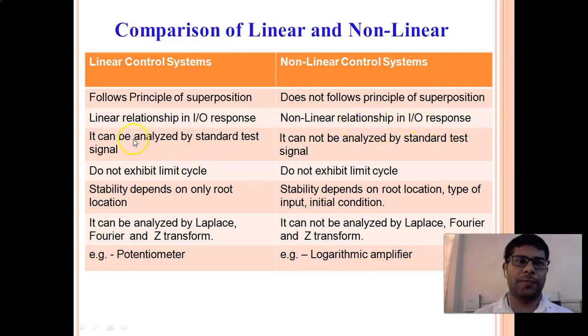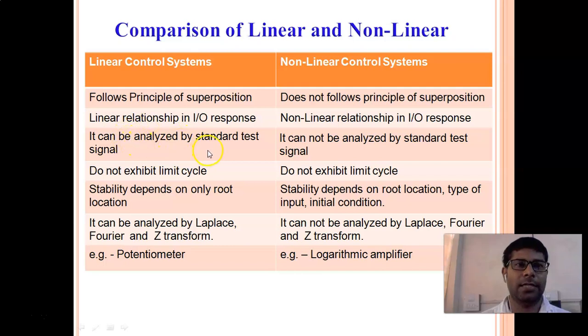The third one: it can be analyzed by standard test signals. When we study the second chapter, we will come to know what the standard test signals are. There are 4 types of test signals, which we will see in detail in the second chapter.